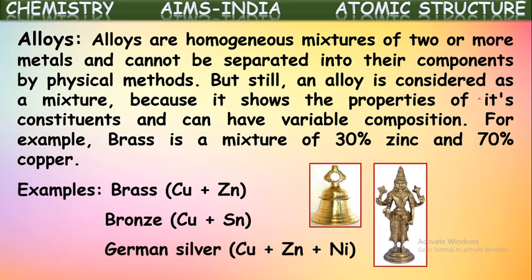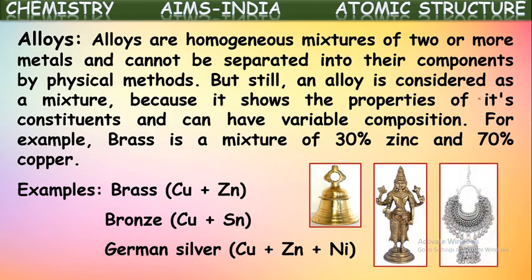It seems like silver, but it is not that costly. So it is used for making ornaments which seem like silver but are cheaper. German silver is a mixture of copper, zinc, and nickel. False silver, it is called. Okay, so these come under alloys. Alloys are mixtures of two or more metals.